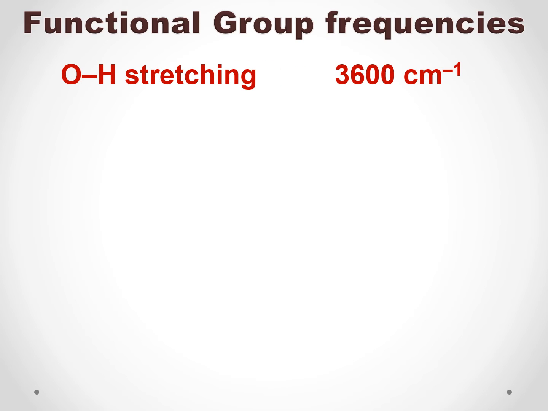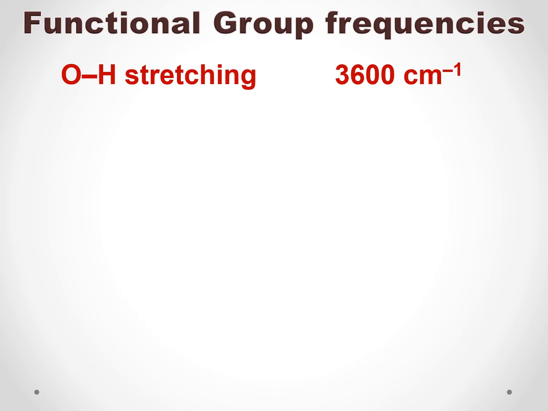So the vibration of these small molecules will absorb a fixed IR radiation. So these are the different frequencies. OH group stretching occurs at 3600 centimeter inverse.